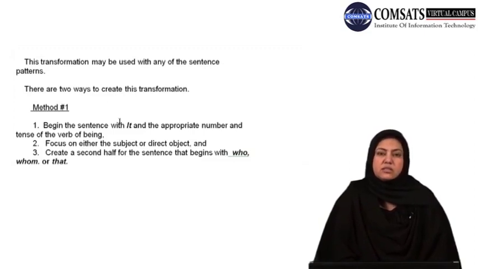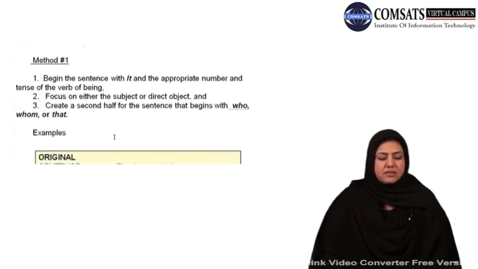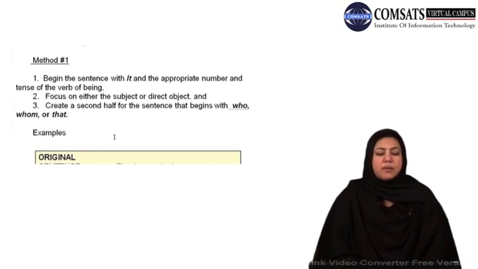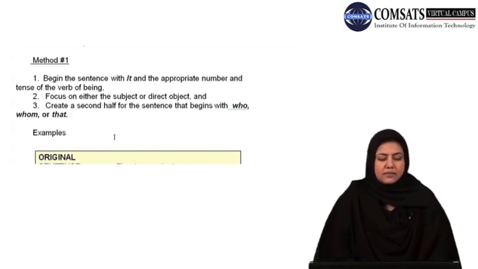The important thing so far about this rule is that this transformation can be used for any kind of sentence pattern. So the rule is very general and can be applied very easily. Please look at these methods. Method number one is to begin the sentence with it and the appropriate number and tense of the verb of being. Number two, focus on either the subject or direct object. And number three, create a second half for the sentence that begins with who, whom, or that.